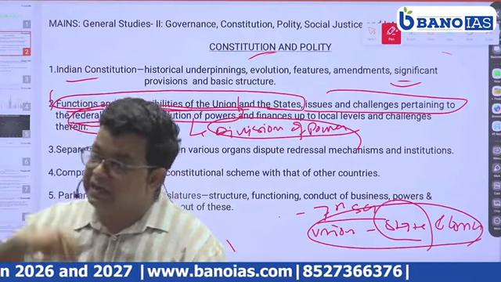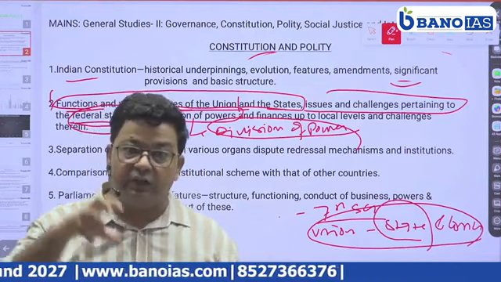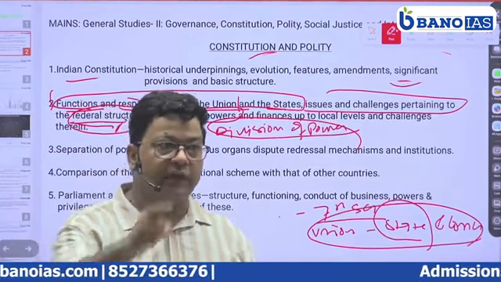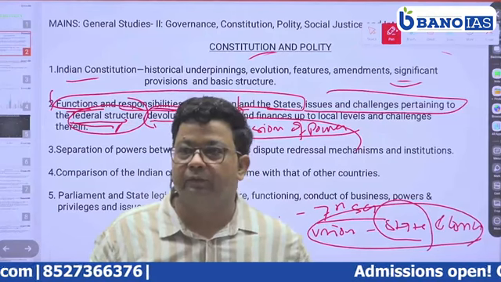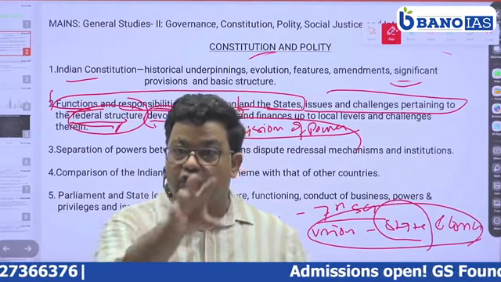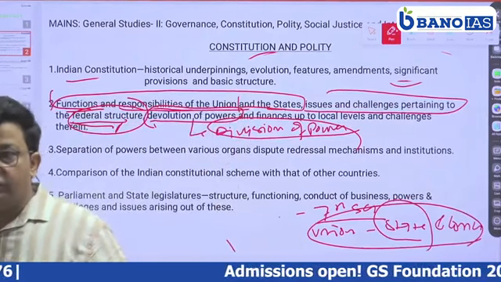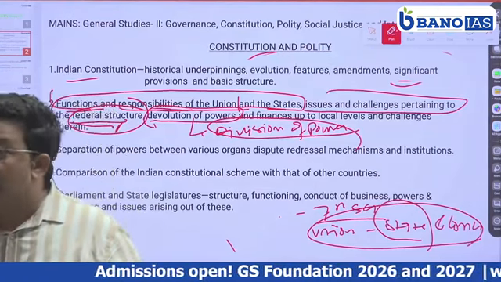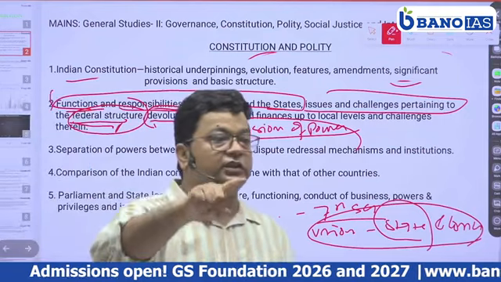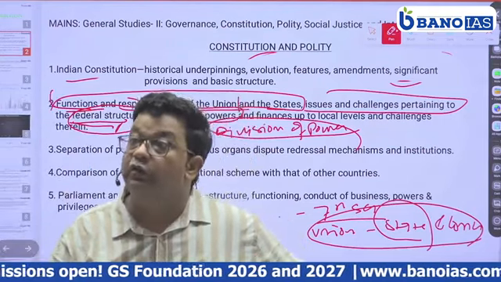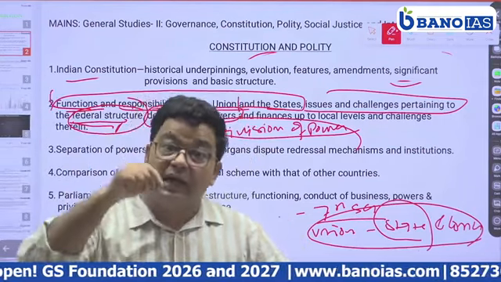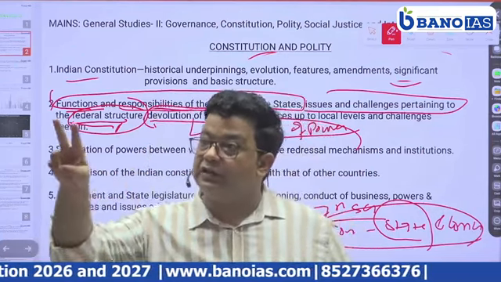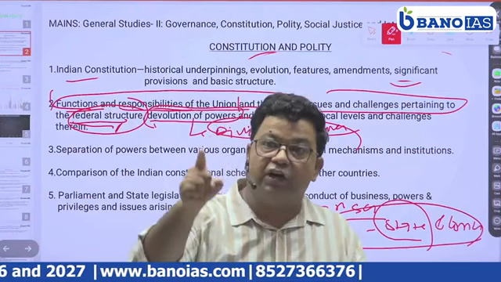Now, when we say integrated judiciary, it means the judiciary in India has the power to nullify, to verify state law and at the same time central law also. So the judiciary can interfere in the state legislative process, state executive process, and at the same time it can also check the power of the union legislature and executive. In America they have a dual system of judiciary, a separation of power in judiciary.